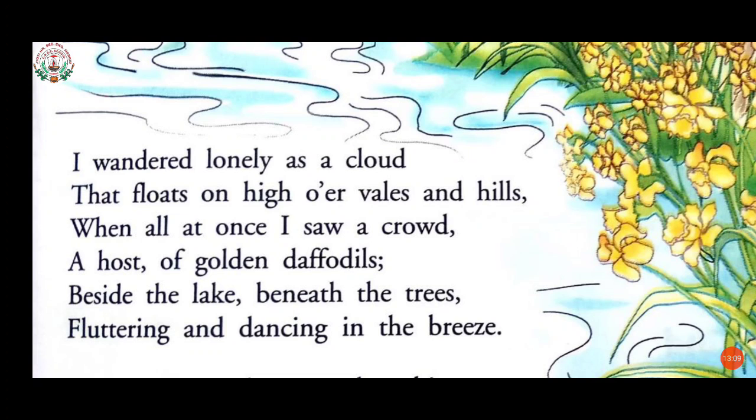That is, it is beside the lake, just as the poet had seen it when he was traveling along with his sister, beneath the trees, that is under the trees. Why is it under the trees, students? Because the daffodils are short flowers. So obviously below the trees, fluttering and dancing in the breeze. Fluttering means moving lightly and quickly. In the breeze means in a very light wind.